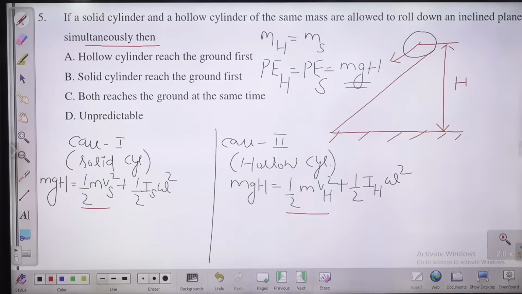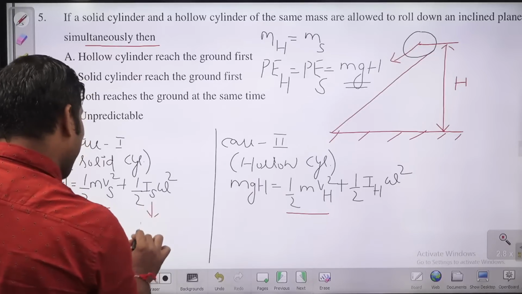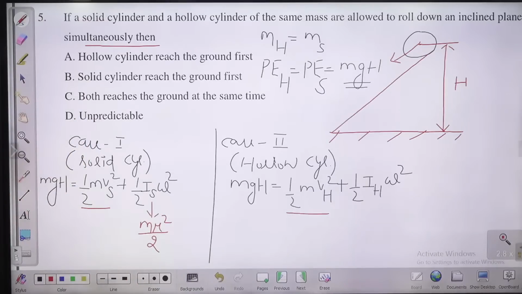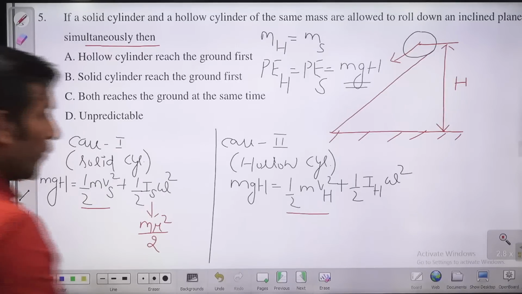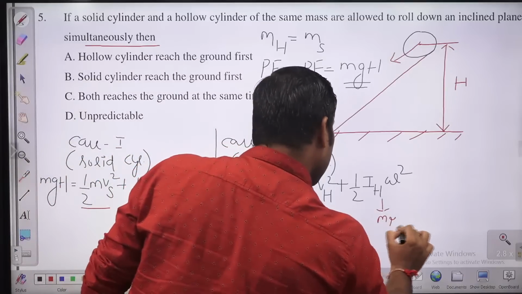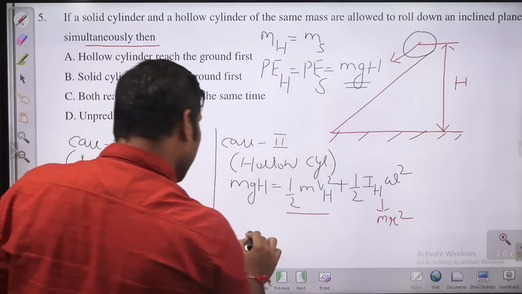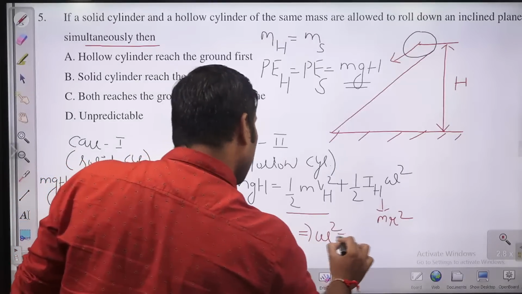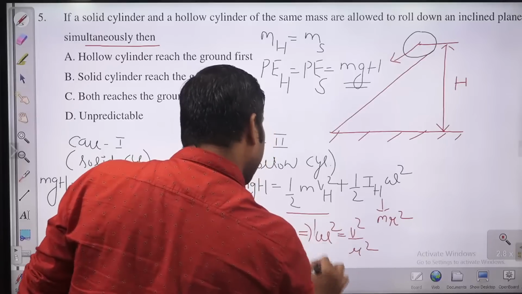Yes, guys, getting the idea? Now, how much is the moment of inertia of a solid? Solid का moment of inertia क्या होता है बच्चों? This is mr square by 2. And how much is the mass moment of inertia of hollow? That is nothing but mr square. Now if you put these two things here, and further replace omega by v equal to r omega, so omega square equals v square by r square, you will get some idea.